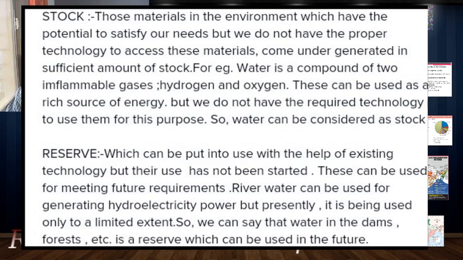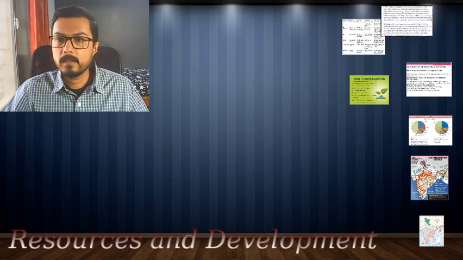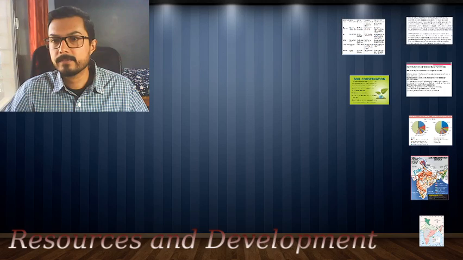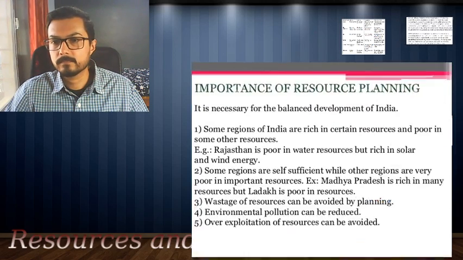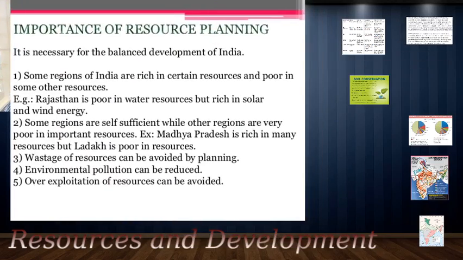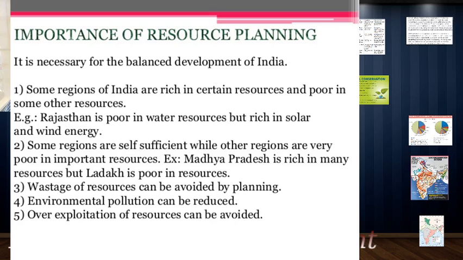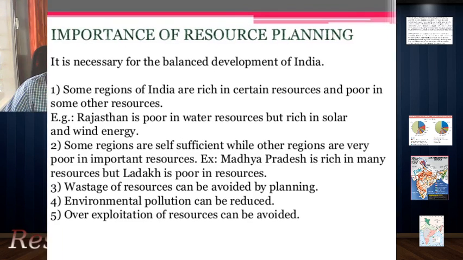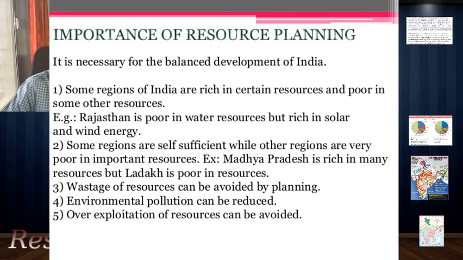Okay, so going forward, we will go to the next part of this chapter, which we call resource planning. Now you would be wondering, what is the meaning of resource planning and what is the use of it? Basically, we have different kinds of resources. We have land resource, water resource, solar energy, wind energy, n number of resources in different parts of the country.